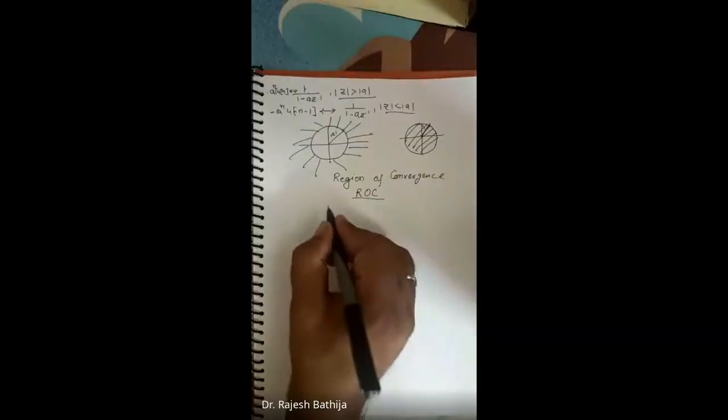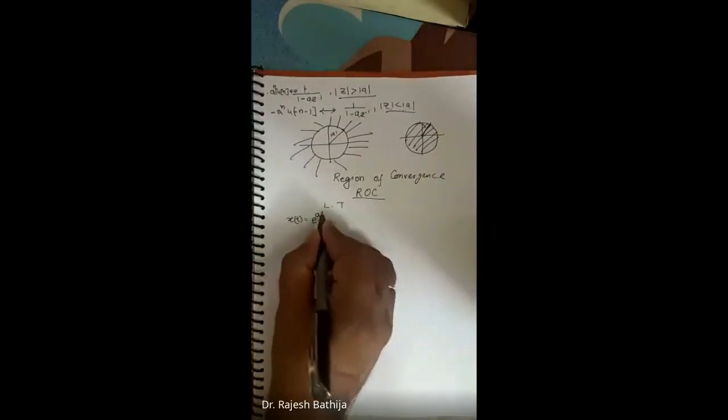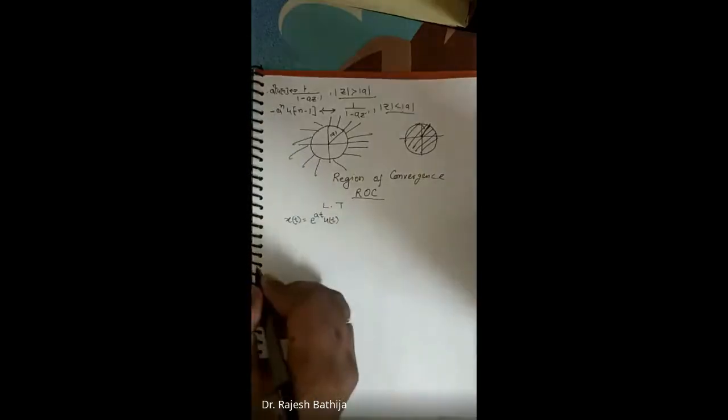This example is clear. Now we go to the same thing with the Laplace transform to understand the ROC concept. Suppose we take x of t equal to e to the power at u of t. Right?